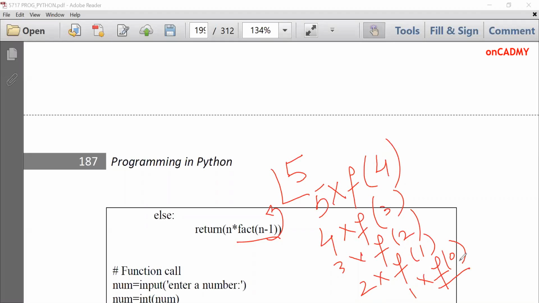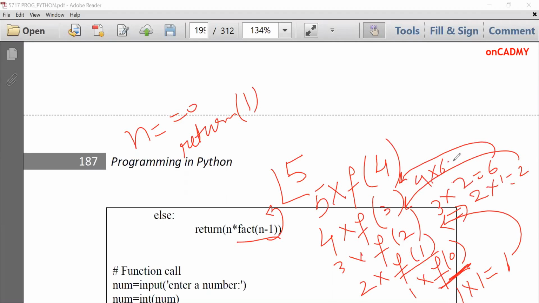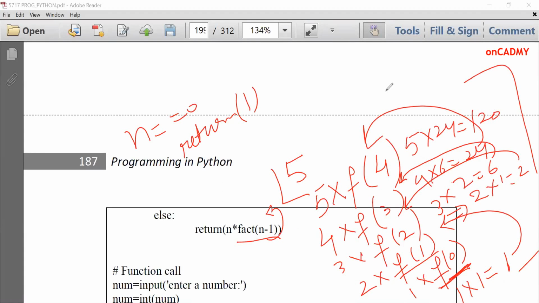And when I have written in the previous statement, when n is equal to 0, then return 1, that means 1 will be returned over here. Then 1 into 1 will be 1. So this 1 will be returned and replaced in f1. That means it will become 2 into 1, which is 2. This 2 will be returned over here. This is called backtracking. Then 3 into 2 is 6. 6 will be returned over here, f3, 4 into 6 is 24. This 24 will be returned over here, 5 into 24 is 120. So all these statements are backtracking.